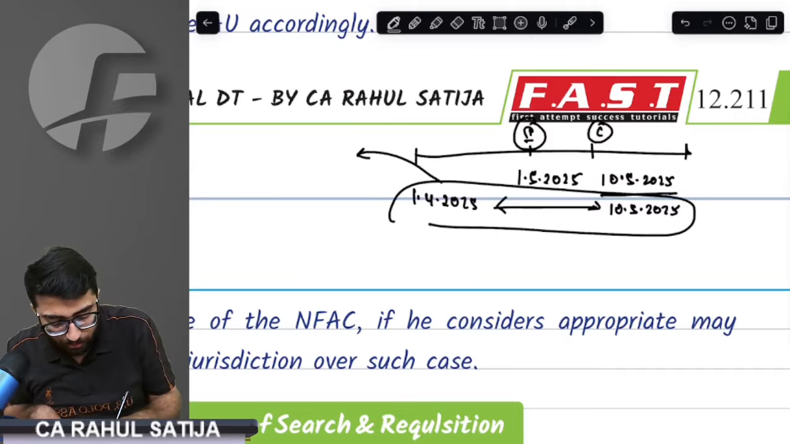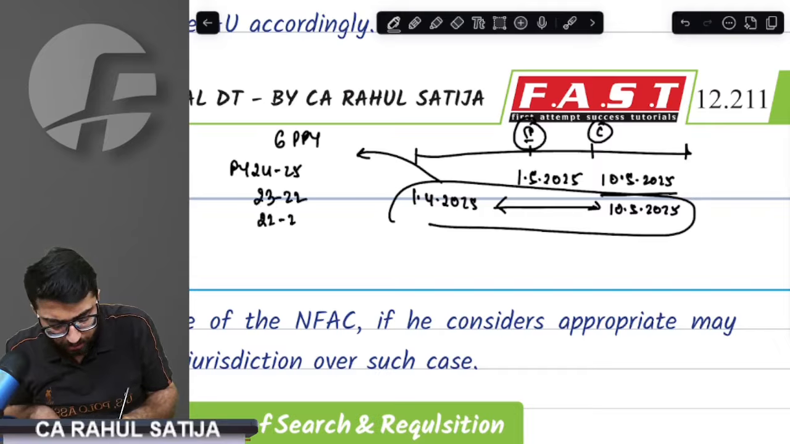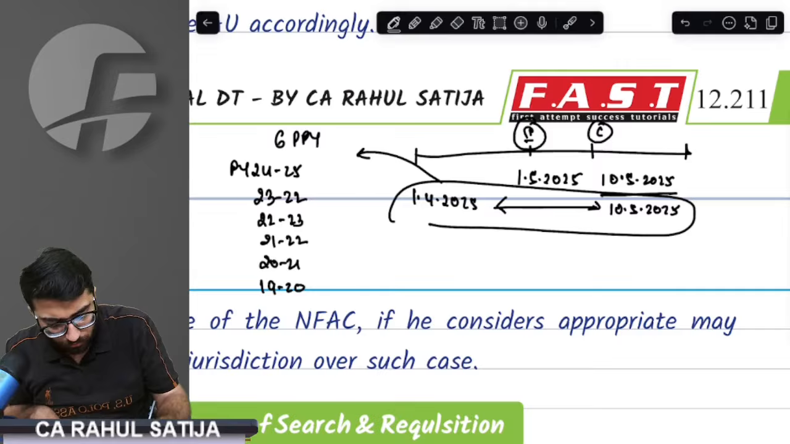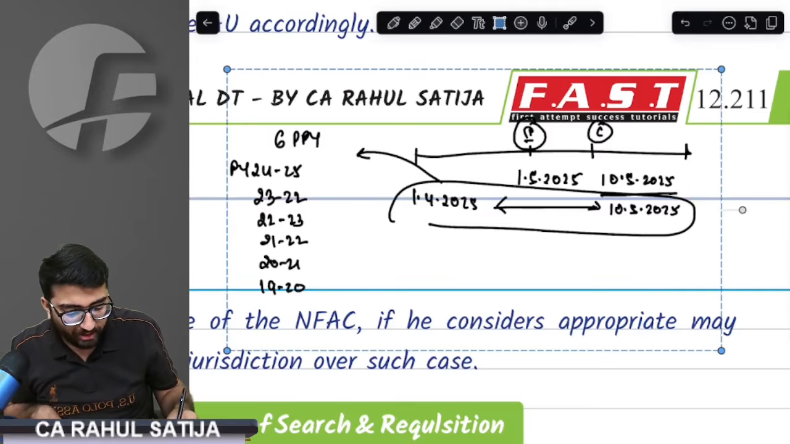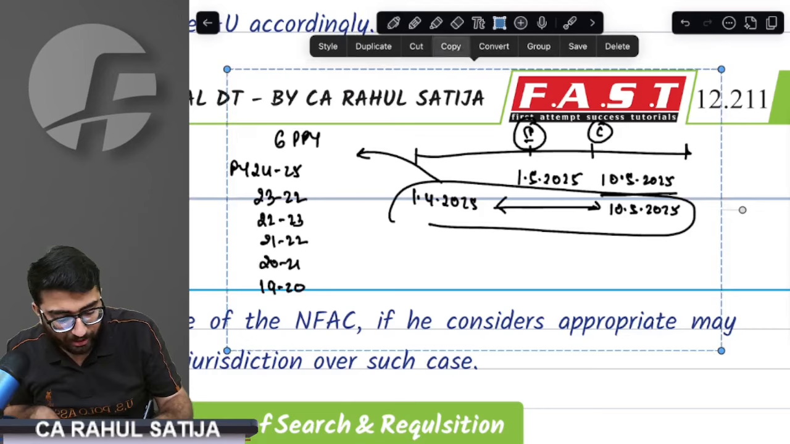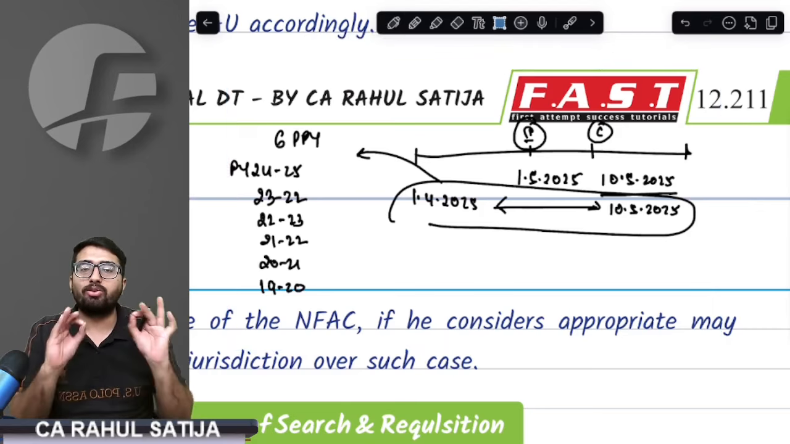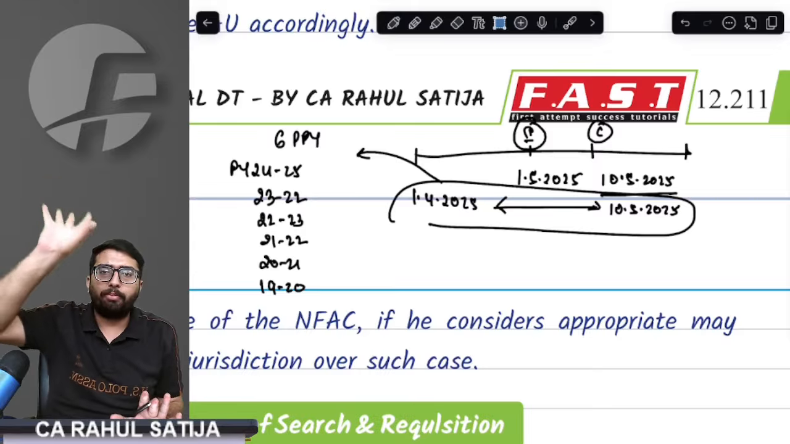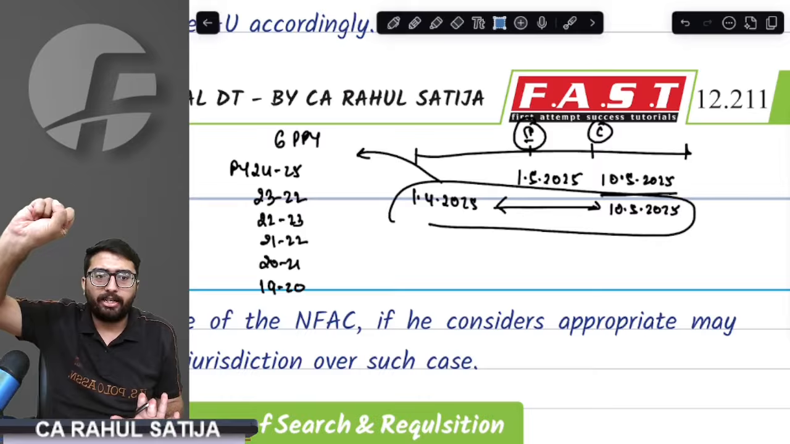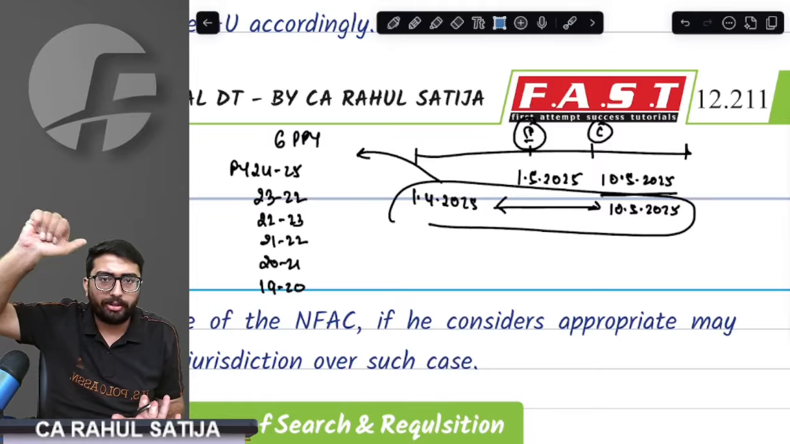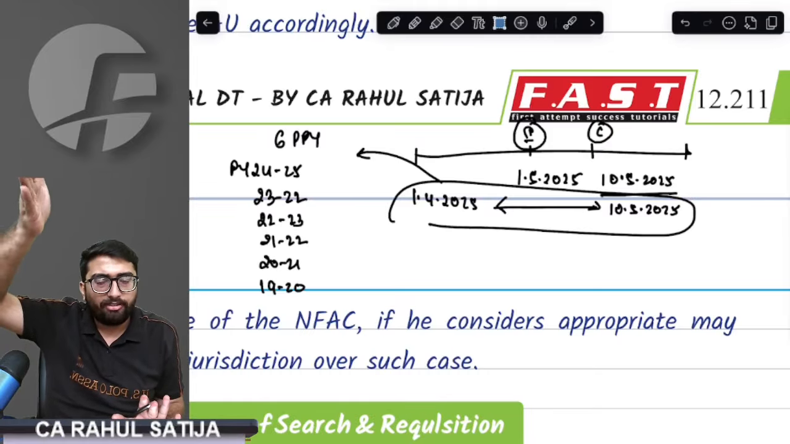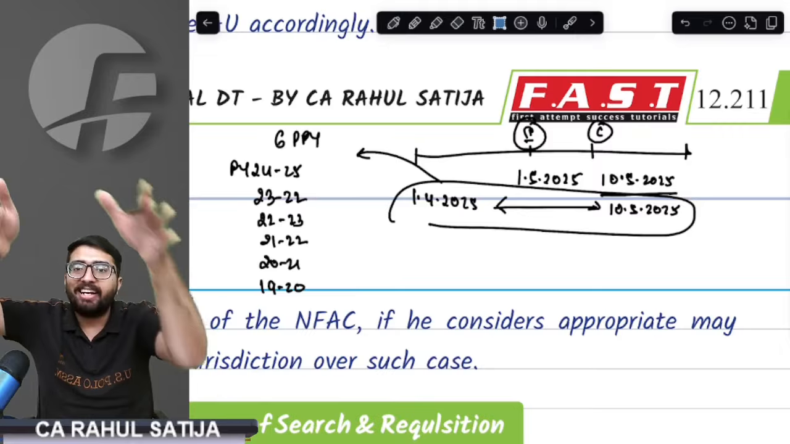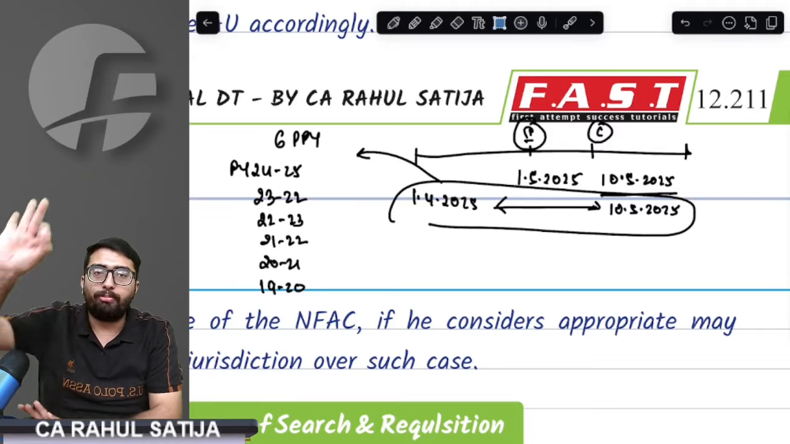In addition to that, the six preceding previous years, that is previous years 24-25, 23-24, 22-23, 21-22, 20-21, and 19-20. These 6 years, along with the year of search, starting from 1st April till the date of conclusion of the search, are called the block period. Are we clear what the block period is?